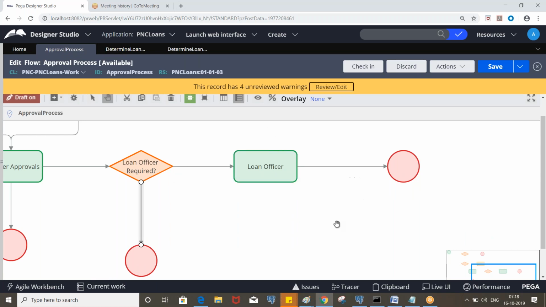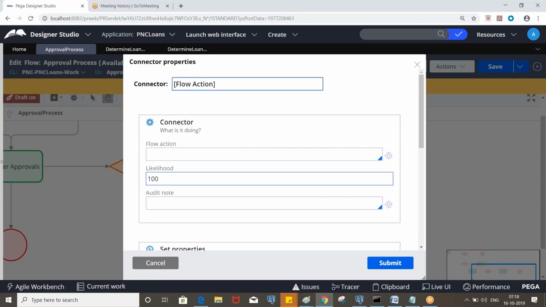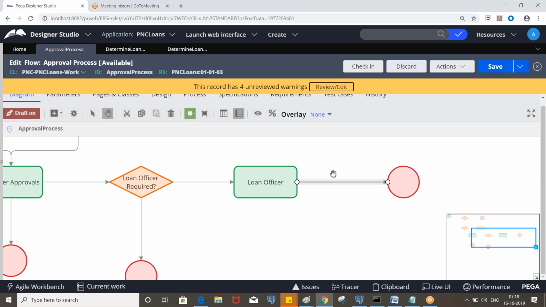So here we need a screen. Okay, this is an assignment, right? So we haven't invoked any flow action. For this, again, if you want, you can put the same flow actions, approve or withdraw, and we can also create a custom screen. For this, we will create a screen where we will provide a drop down called approvals, and inside the drop down will have values like approve and reject.